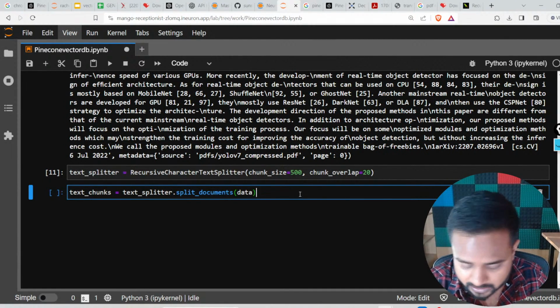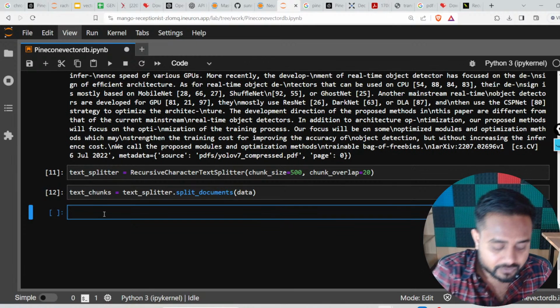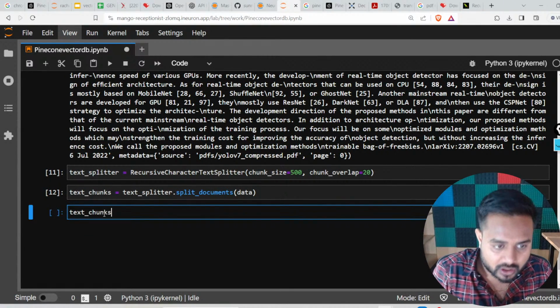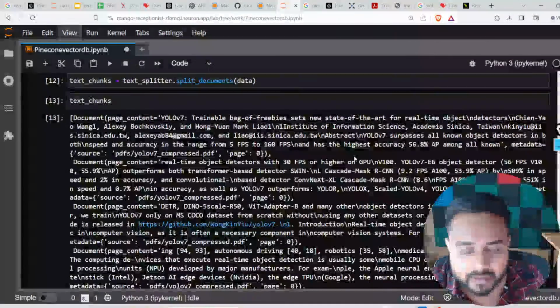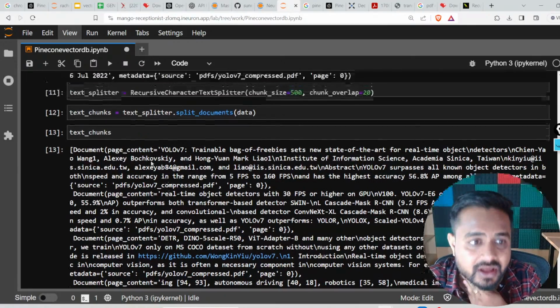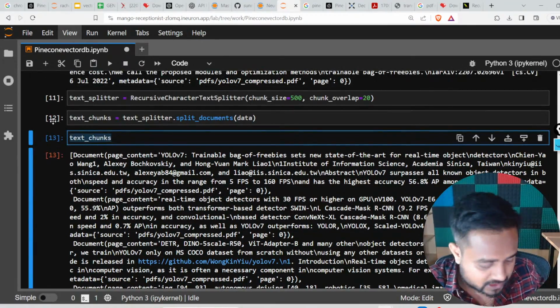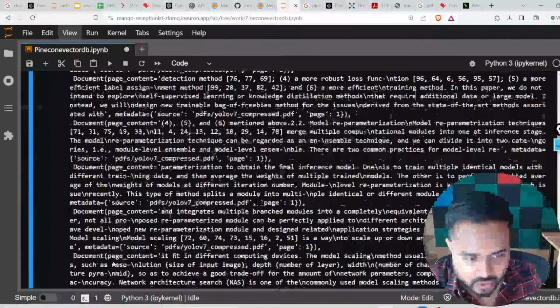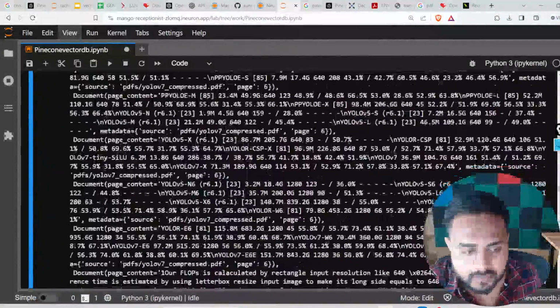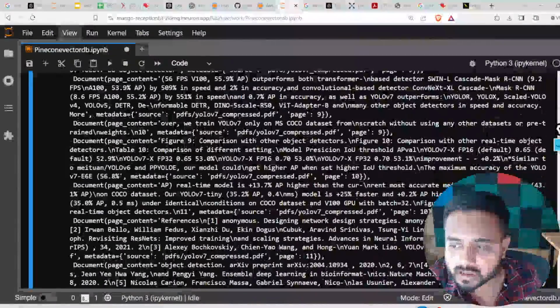Now let me run it, and here you can see we have the chunks of the text. So text_chunks. Here you will see we are able to convert our text into various chunks. Now let me show you. This is inside a dictionary. Let me first of all scroll down till the last.